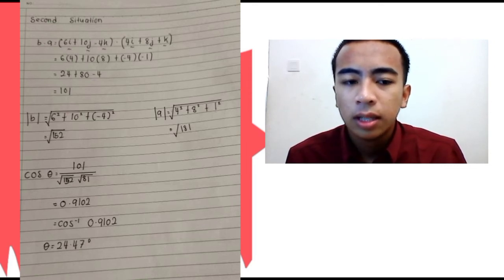We apply this to cos theta equals 101 over square root 152 times square root 81, and we get cos inverse 0.9102. The angle is 24.57 degrees.